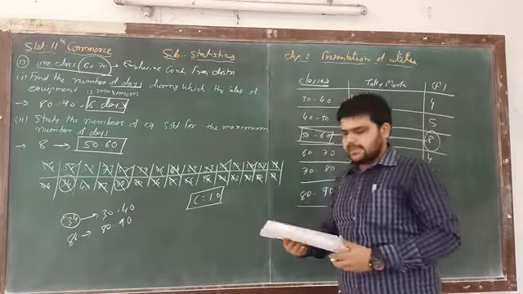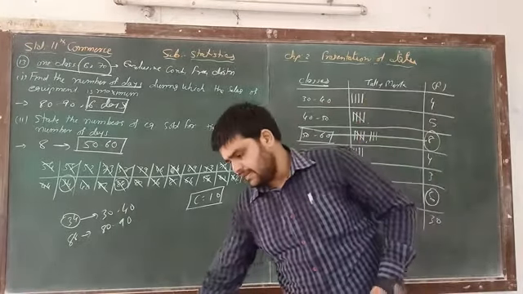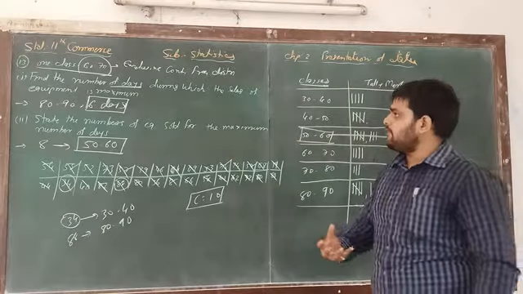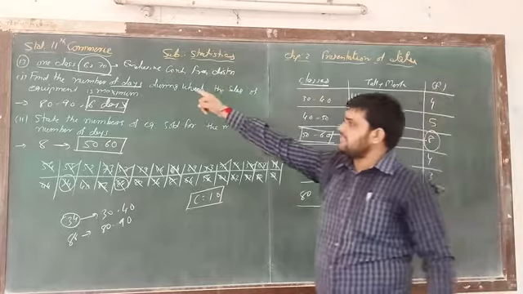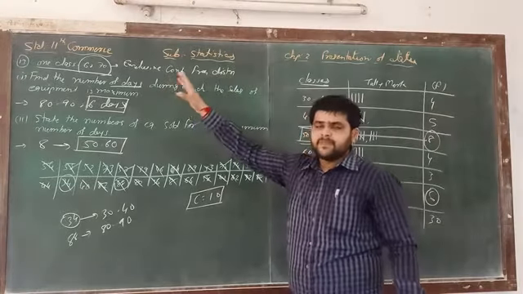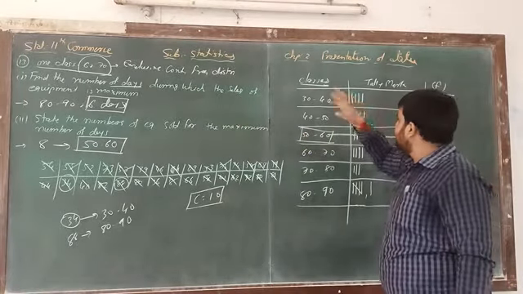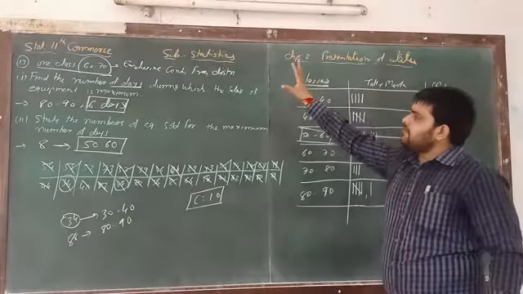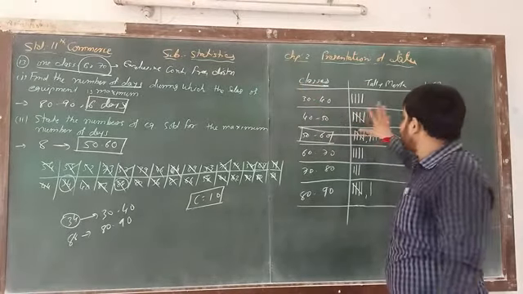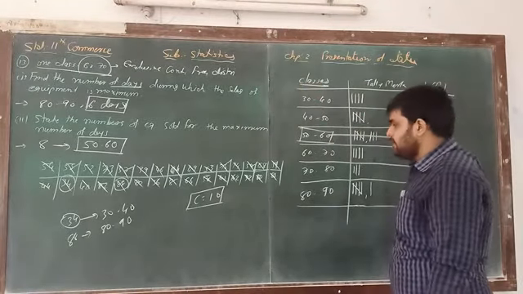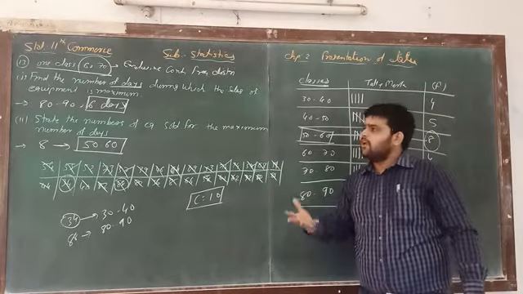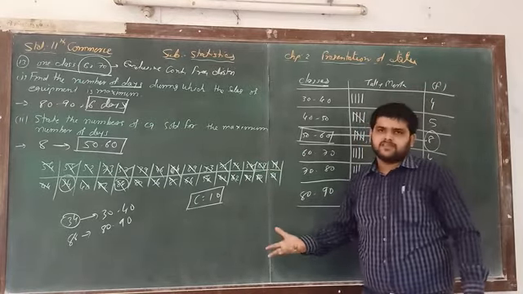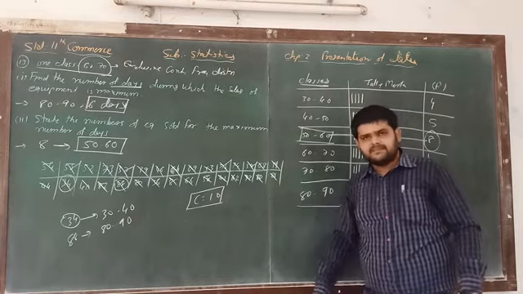So this is example number 13. What we have to do? First of all, we have to find out the classes. A hint is given, 60 to 70. With the help of this hint, first of all we have to find the exclusive continuous frequency distribution with the help of tally marks. Do the total, and whatever two questions are there, we have to give the answers to those two particular questions. This is example number 13.